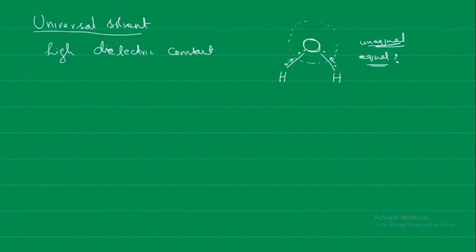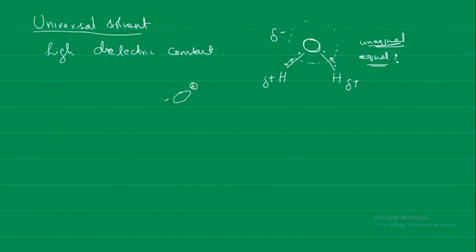Then what happens? This oxygen will get a partial negative charge, delta negative, and the hydrogen will get a partial positive charge. So effectively, there is one molecule of water, but it is acting like it has one side positive charge and one side negative charge.